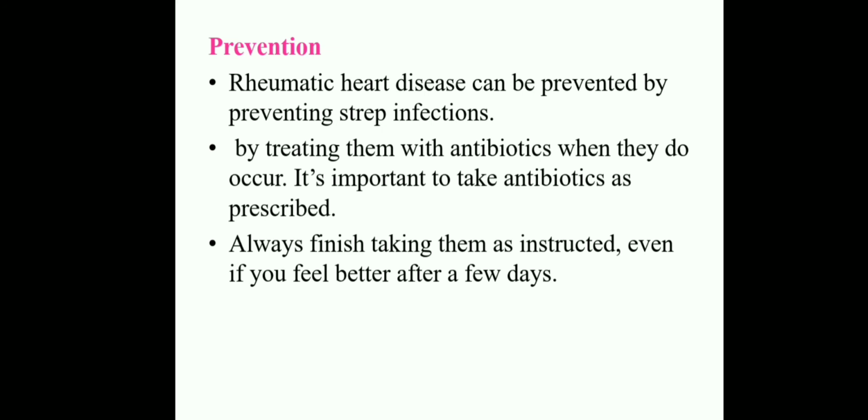Continuation of medication is very important for rheumatic heart disease. With proper medical management and proper environmental sanitation, we can prevent rheumatic fever and then rheumatic heart disease. This is about the prevention. All of you clear? This is about rheumatic heart disease. Thank you.